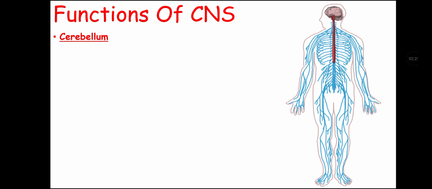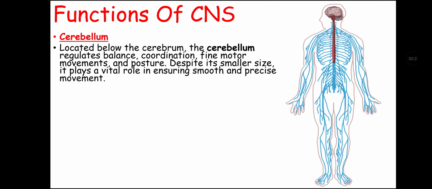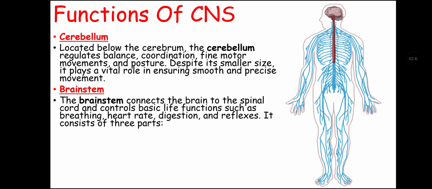Now let's talk about the cerebellum, which is located below the cerebrum. The cerebellum regulates balance, coordination, fine movements, and posture. Despite its smaller size, it plays a vital role in ensuring smooth and precise movements. Now let's talk about the brainstem.